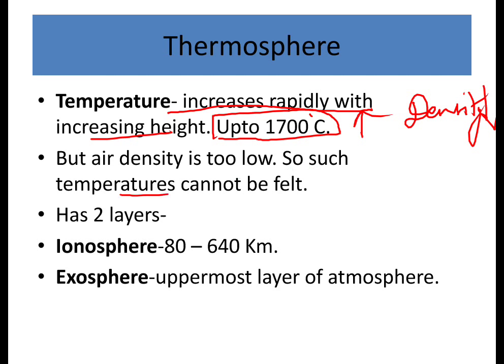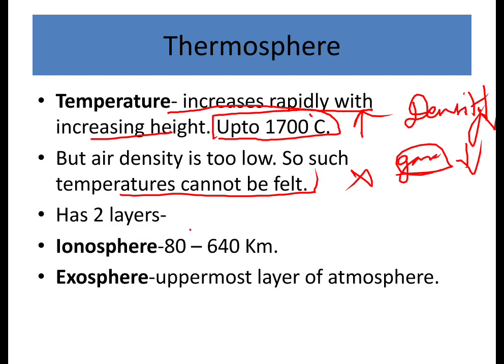So even normal thermometers can't check the temperature here, because the gas density is very low. That's why we can't feel the temperature, though it is very high, about 1700 degrees Celsius. And it has two layers.